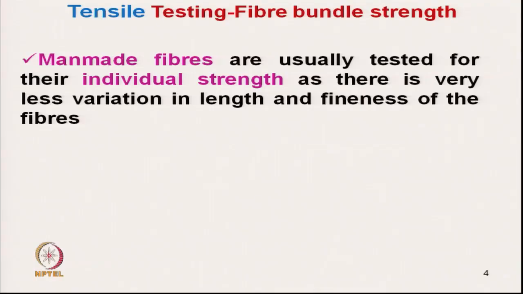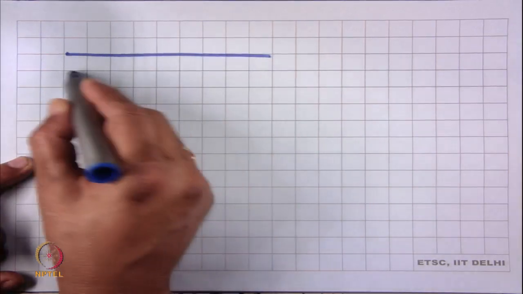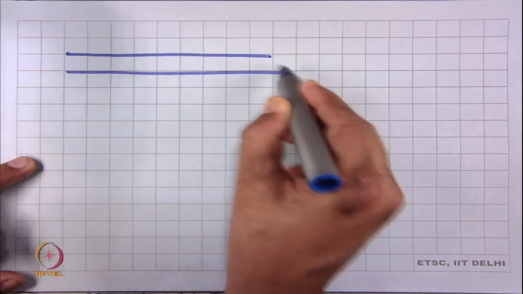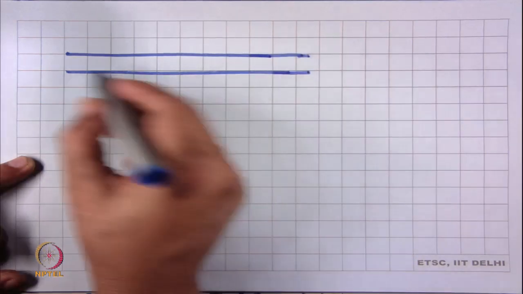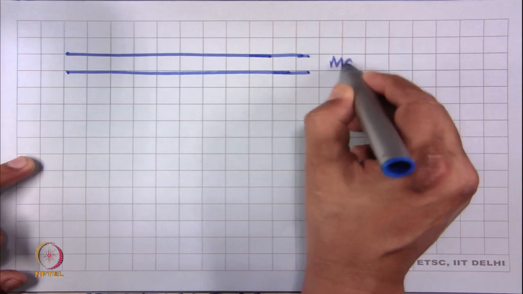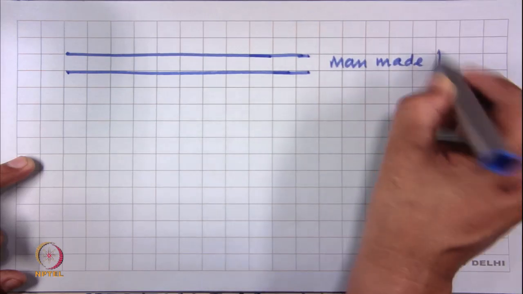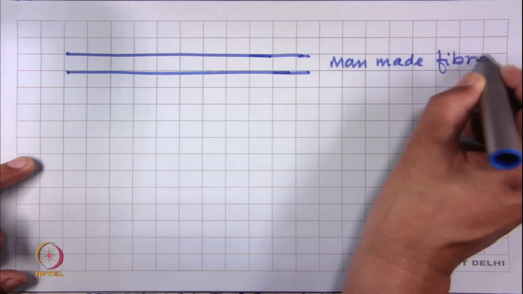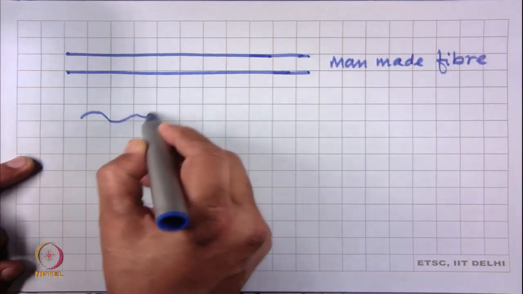So, as we have seen earlier, this is a man-made fiber, and another is a natural fiber like cotton.